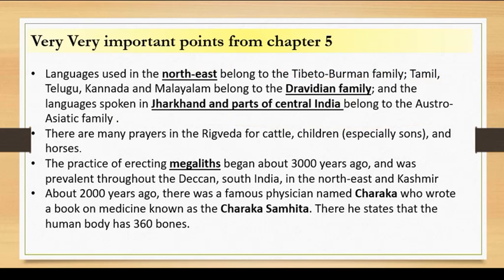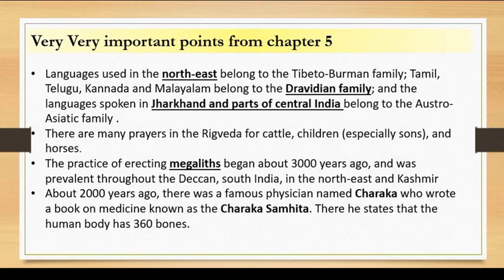Then there are many prayers in the Rig Veda for cattle, children, especially sons, and horses. Okay, because horses were not prevalent in the Indus Valley civilization, but then in the Vedic period, horses became very prevalent and their use became very prevalent. Okay, because pastoralism or nomadic culture was there in the early Vedic period, you can say.